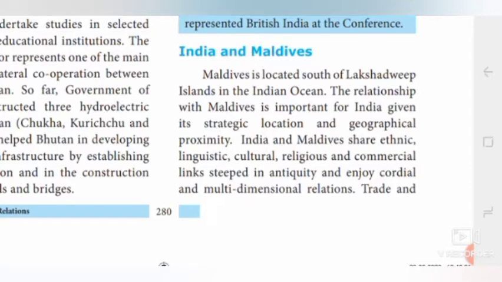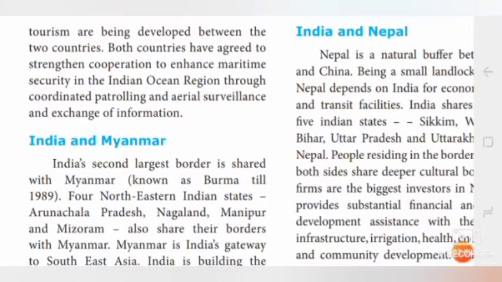Now we are going to see our relationship with Maldives. Maldives is located south of Lakshadweep in the Indian Ocean. The relationship with Maldives is important for India, given its strategic location and geographical proximity. India and Maldives share ethnic, linguistic, cultural, religious, and commercial links steeped in antiquity and enjoy cordial and multi-dimensional relations. Trade and tourism are being developed between these two nations.